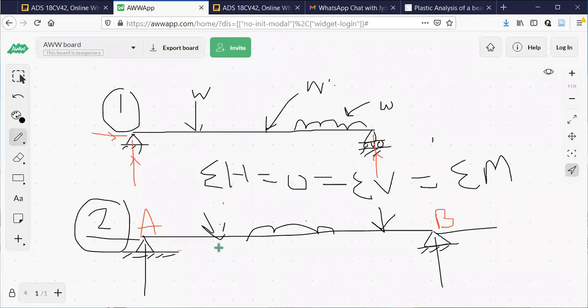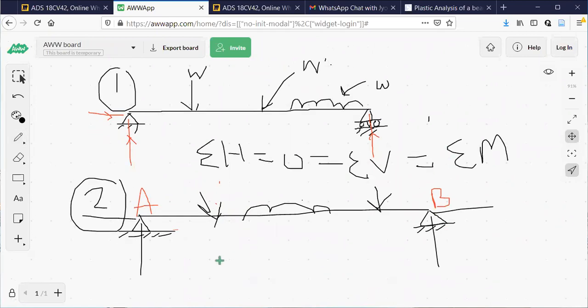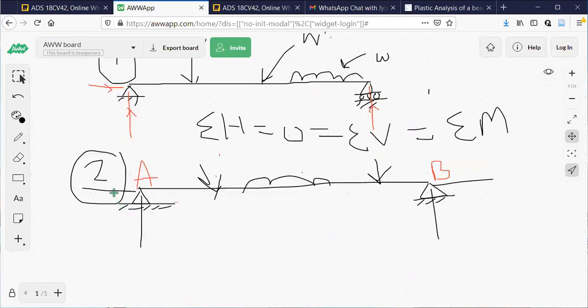I can show one more inclined force because I want to include sigma H also. I want to include the horizontal resolution of forces also. There are two reactions at hinge point A. Again, there are two reactions at hinge point B. Totally, how many unknowns are there?